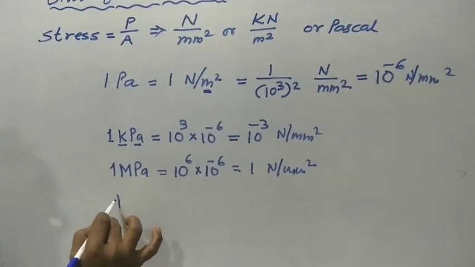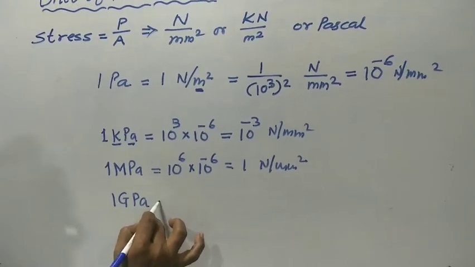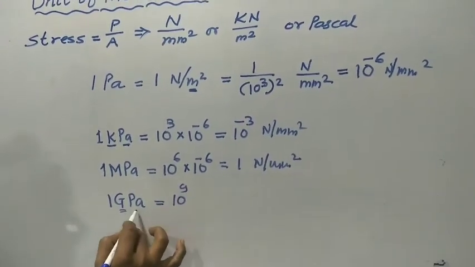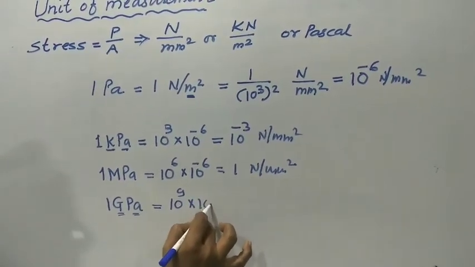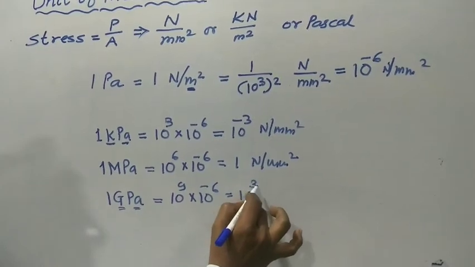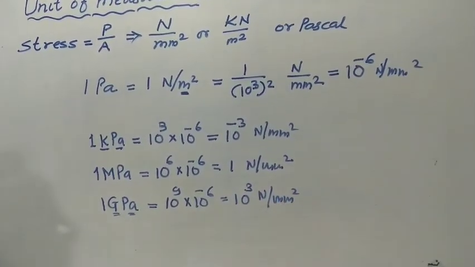And 1 gigapascal, GPa, giga means 10 raised to power 9, multiplied by 10 raised to power minus 6, equals 10 raised to power 3 Newton per millimeter square.